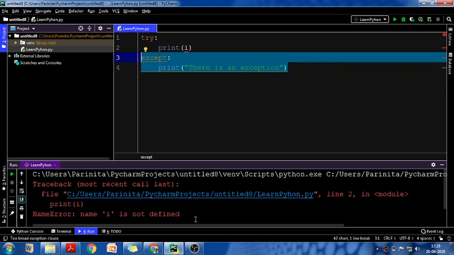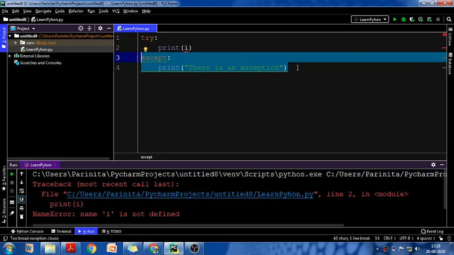So what is the normal order? First of all we write the try block, then we write the except block, and after that we write the finally block, and the code written inside finally will always be executed. Fine. So let me show you an example. Actually, finally block is fine, I will show you the example, but before that let me show you something here on the screen.